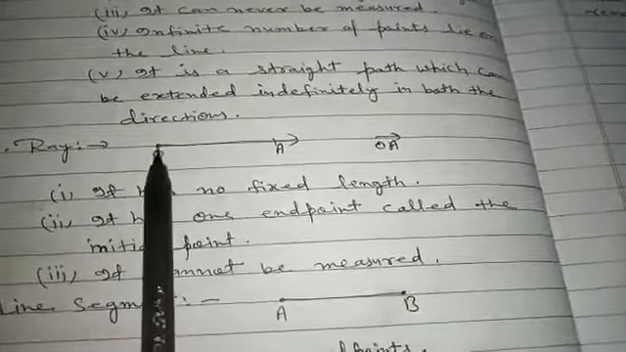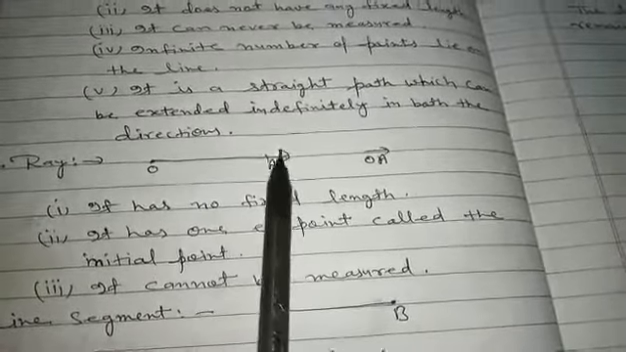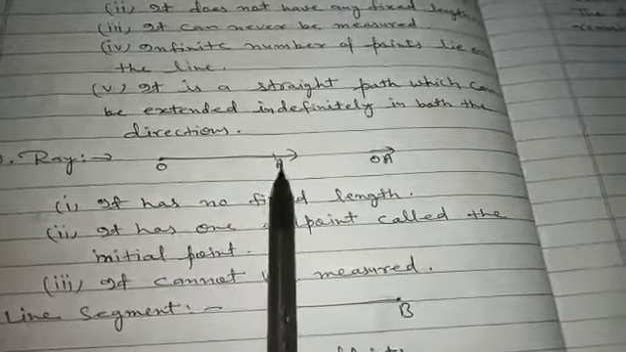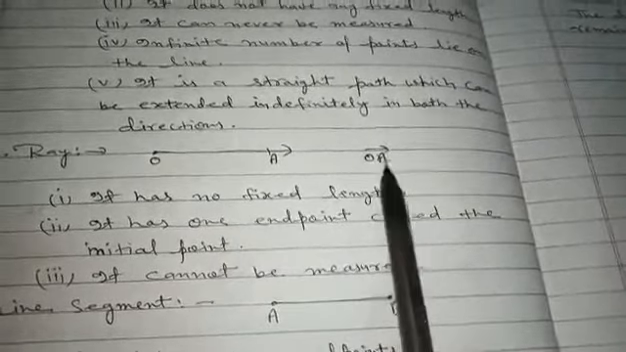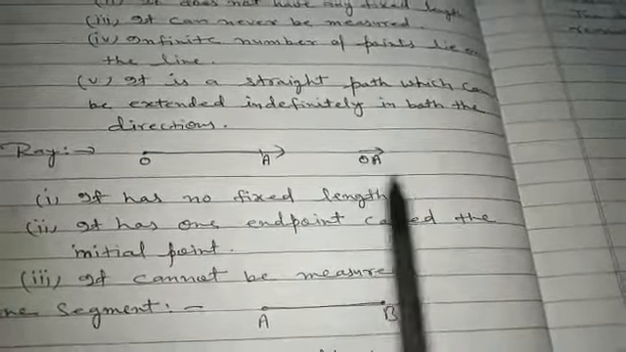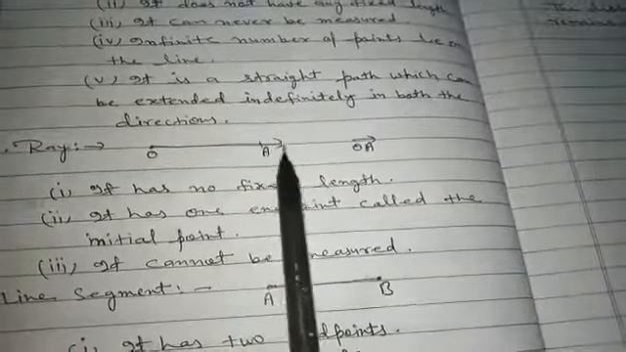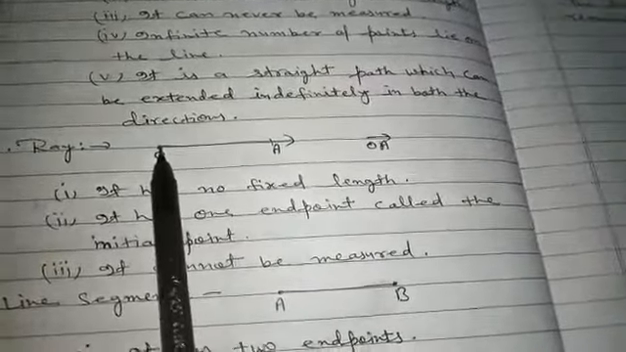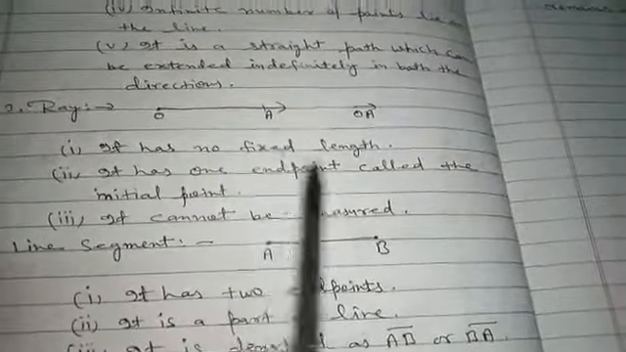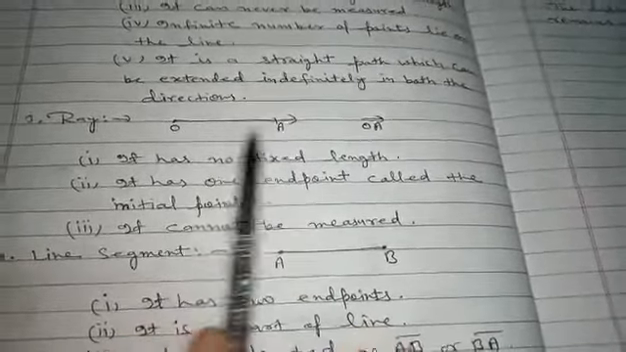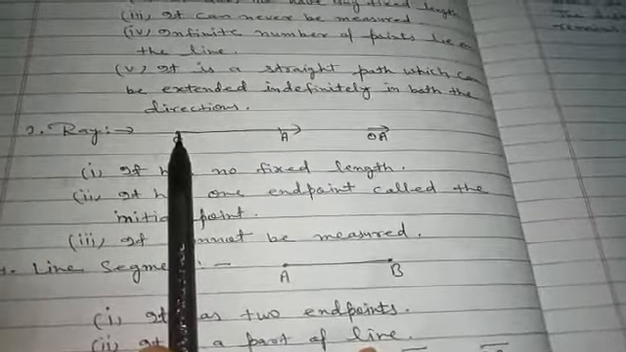Next, ray. O is the starting point, that is the initial point, and it goes towards A, so it is represented this way, OA. So OA is the ray. On one side we put an arrow and on one side we put a point. You see the properties of this ray. It has no fixed length. It goes infinitely. As examples, the rays of the sun, the rays of the torch light. When we glow the torch, its light goes infinitely.